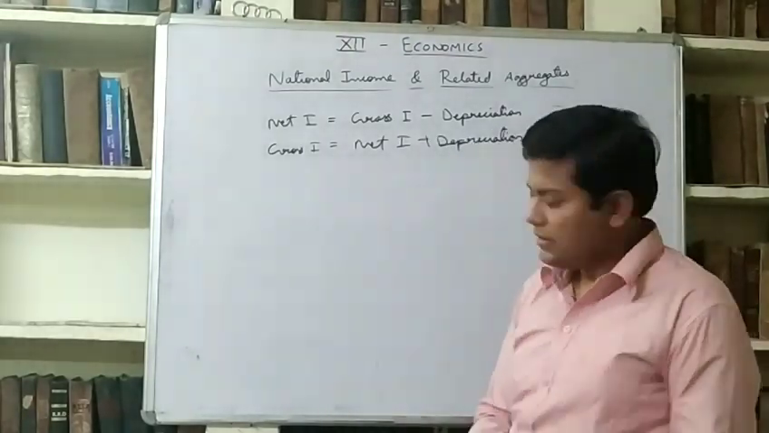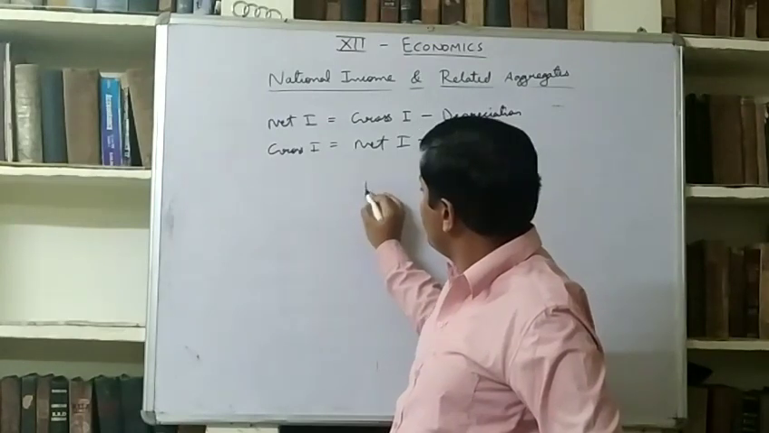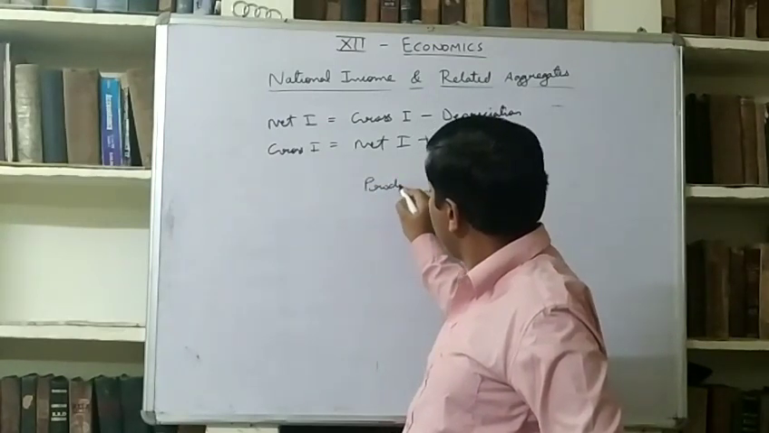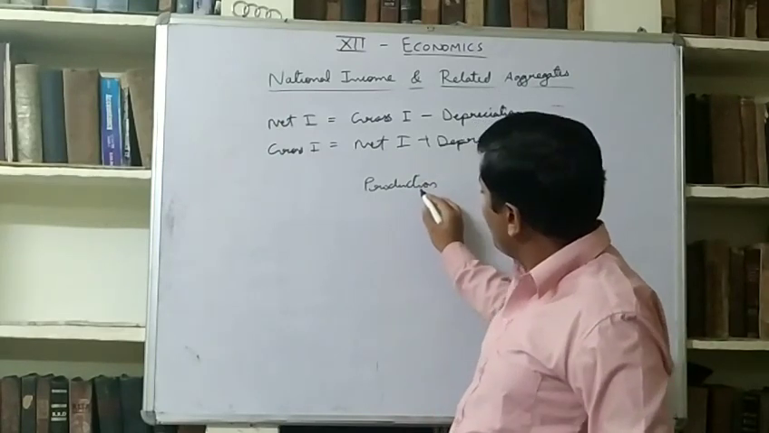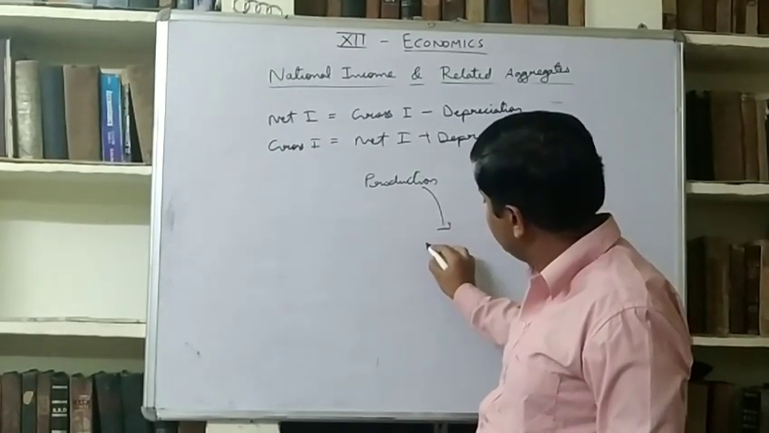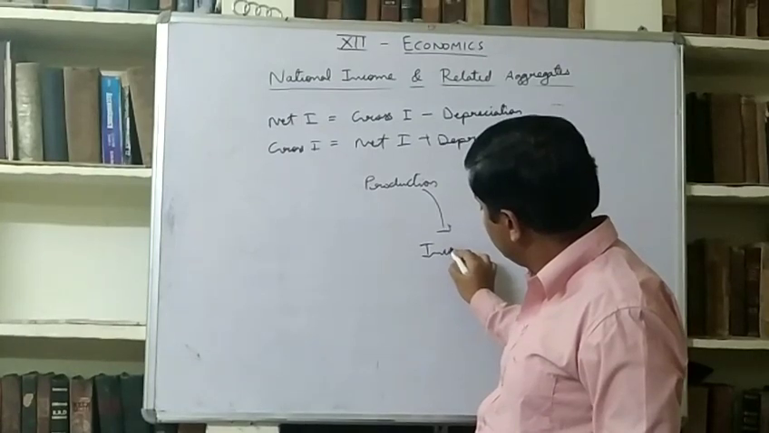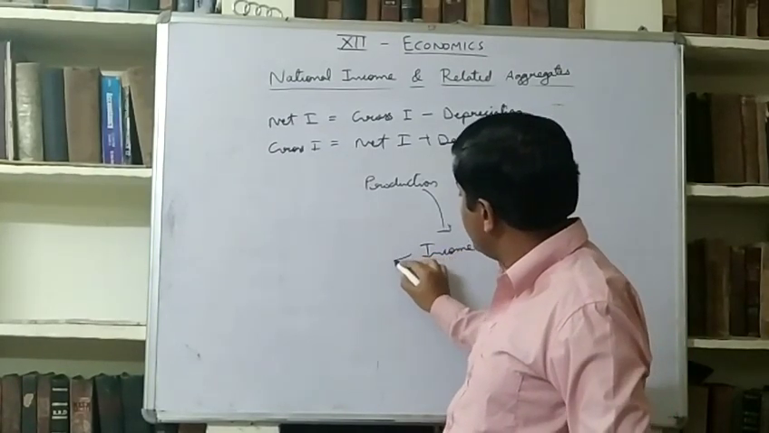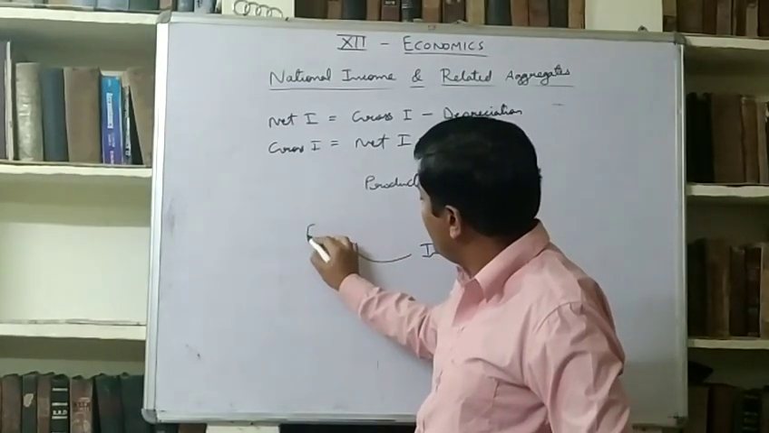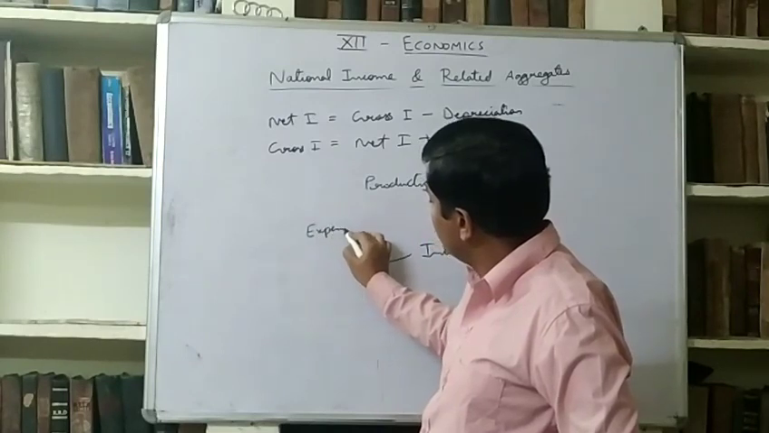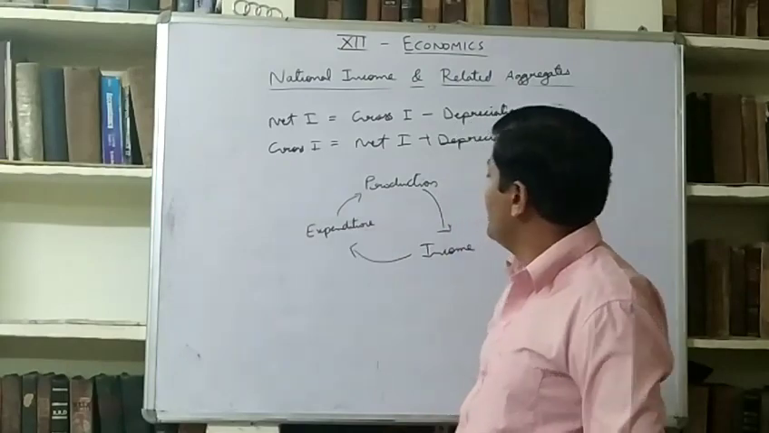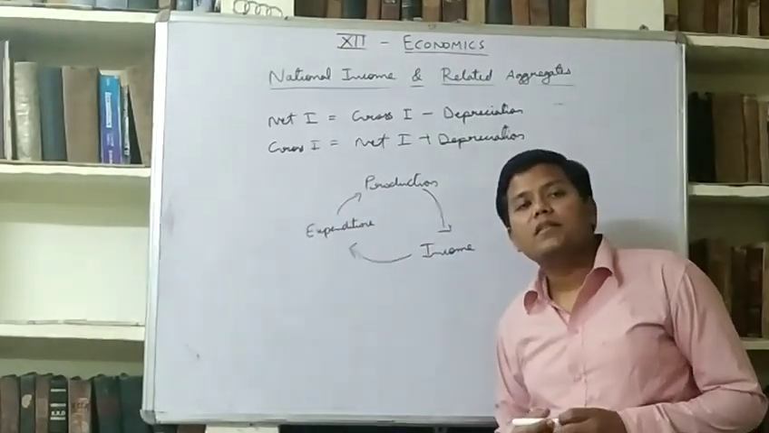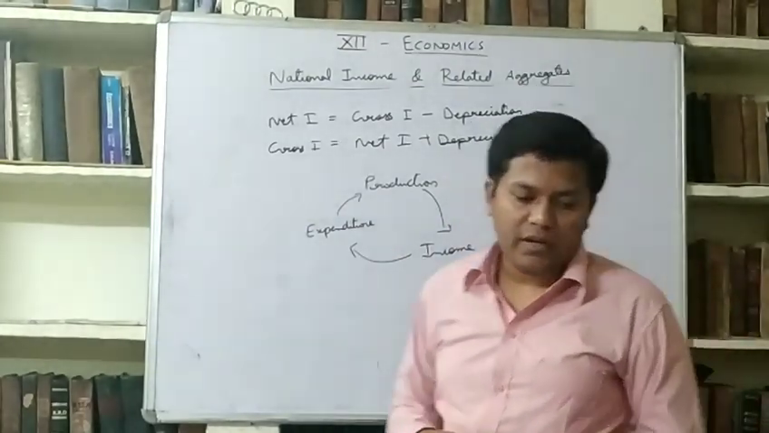There are three phases I told you. First phase is production. प्रोडक्शन से इनकम जनरेट होगी और इनकम से एक्सपेंडिचर होगा और एक्सपेंडिचर से वापस प्रोडक्शन होगा. This is known as circular flow of income.